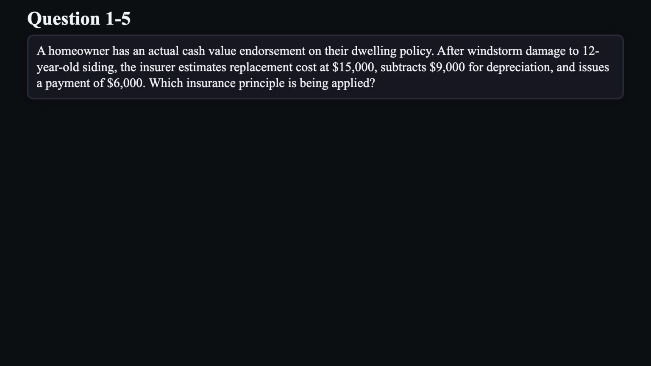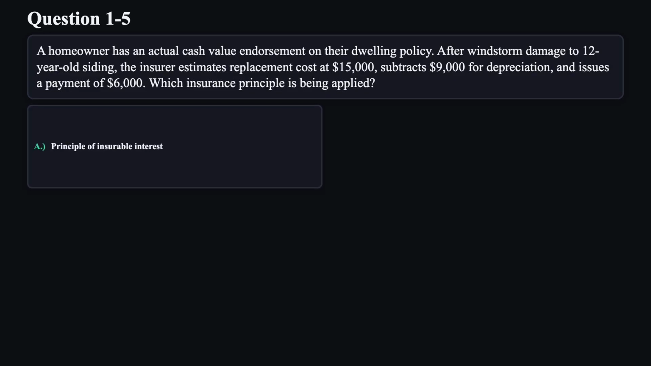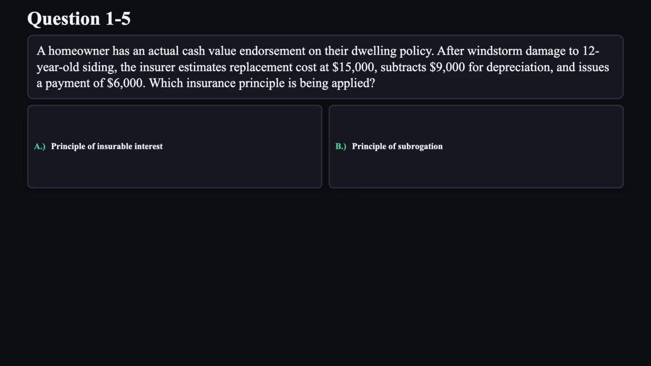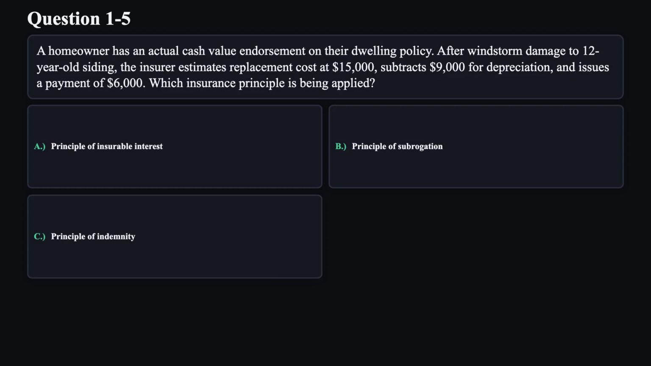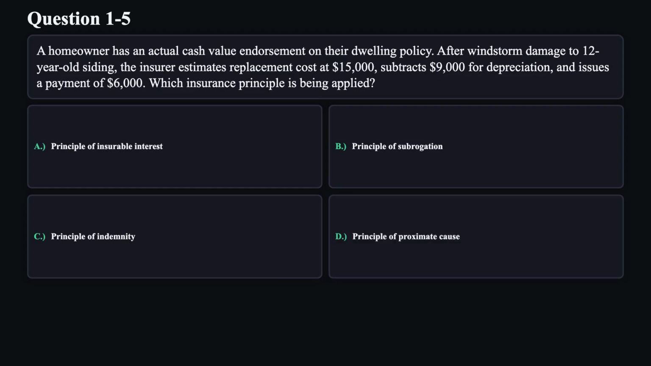Question 5. A homeowner has an actual cash value endorsement on their dwelling policy. After windstorm damage to 12-year-old siding, the insurer estimates replacement cost at $15,000, subtracts $9,000 for depreciation, and issues a payment of $6,000. Which insurance principle is being applied? A. Principle of insurable interest. B. Principle of subrogation. C. Principle of indemnity. D. Principle of proximate cause.